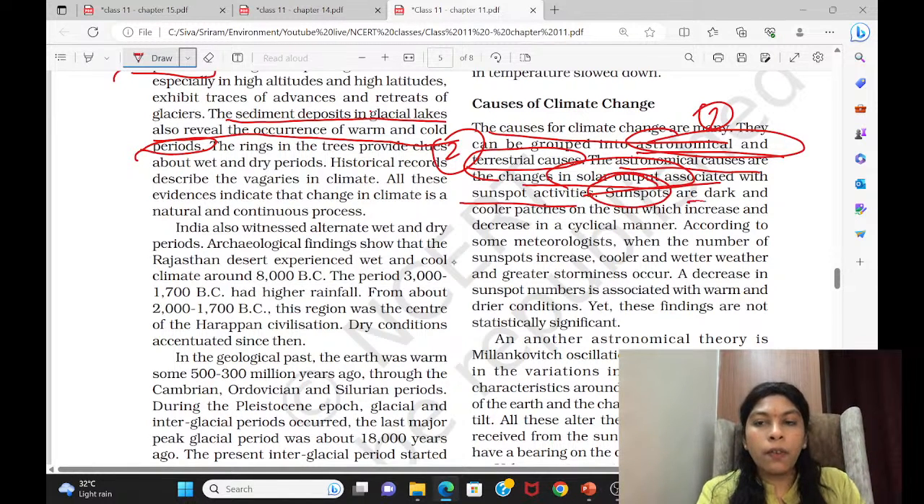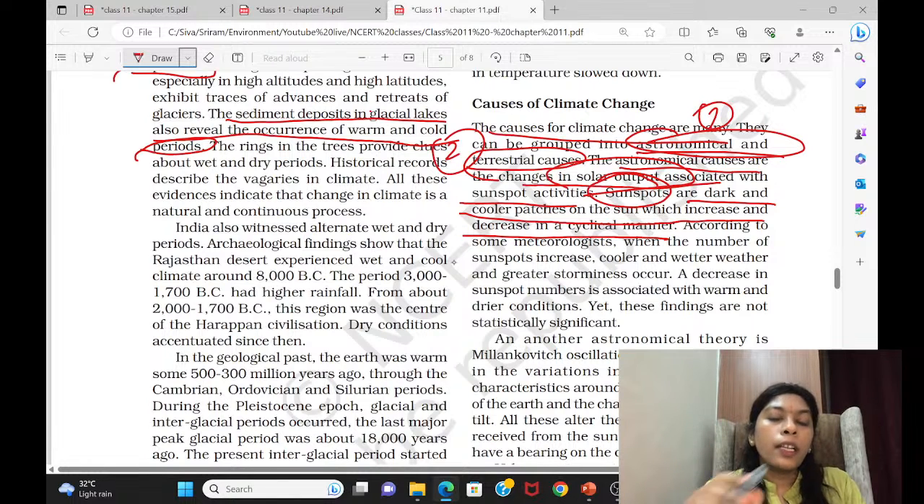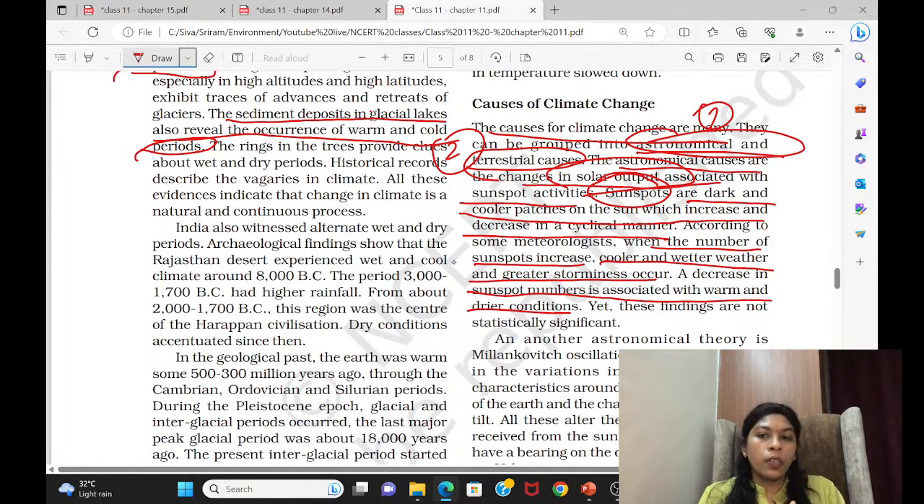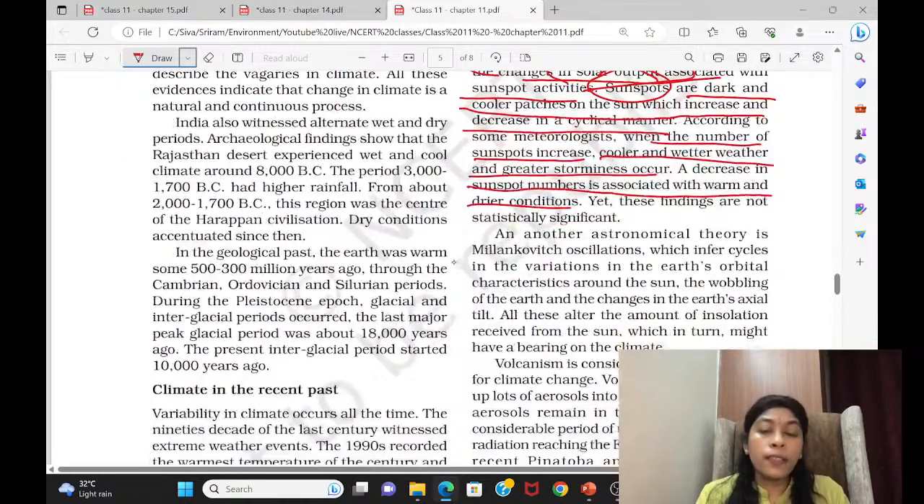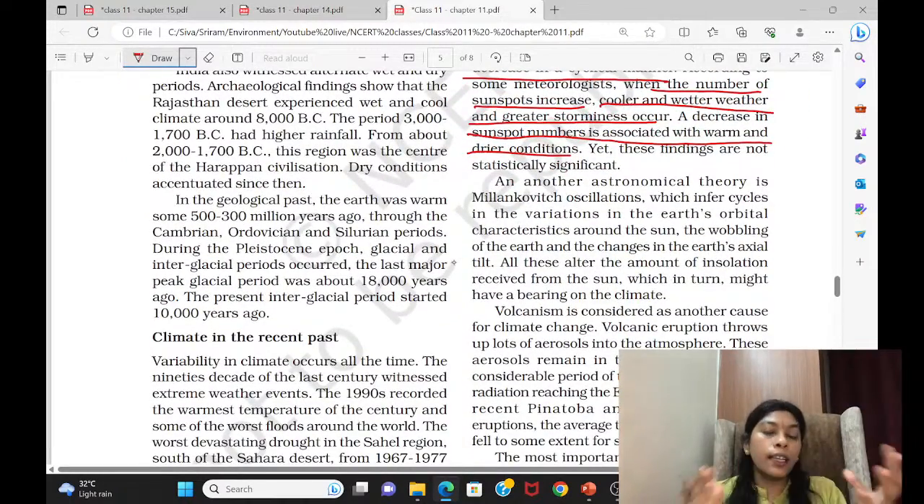What are sunspots? They have given a definition for that also. They are dark and cooler patches on the sun which increase and decrease in a cyclical manner. There is no proof yet, it is in the analysis stage only. But when the number of sunspots increases, cooler and wetter weather and greater storms occur. But with a decrease in sunspots, warm and dry conditions will prevail. The findings are not important enough to declare conclusively, but scientists and meteorologists are discussing that this may be one of the reasons.